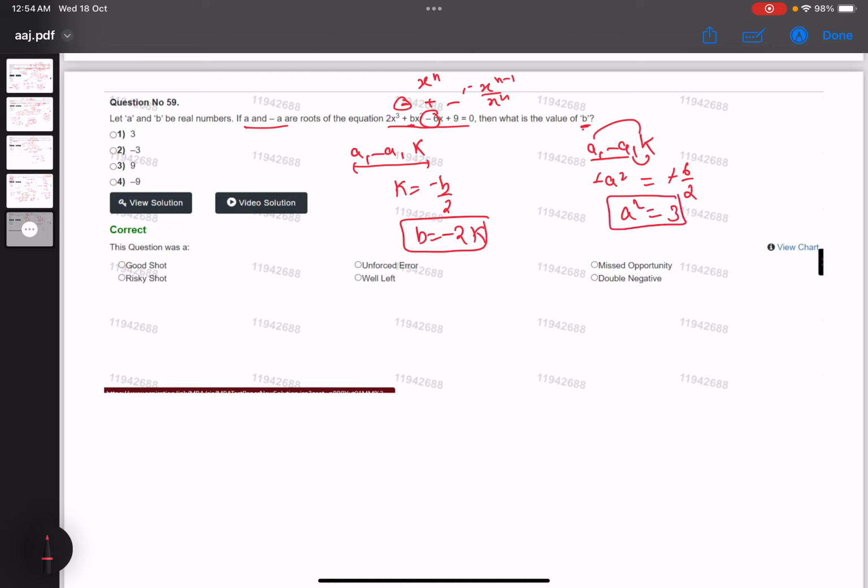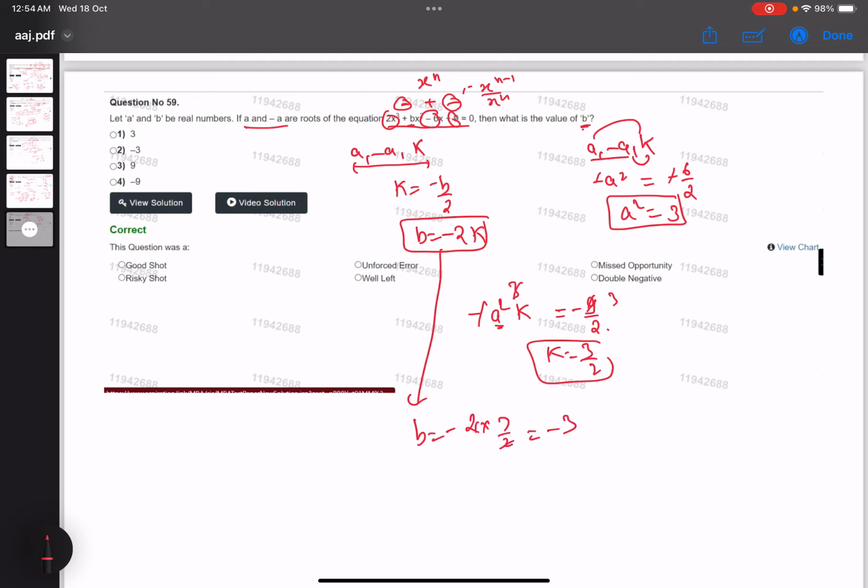Now the product of all three roots, so minus a square k. This will be minus of 9 by 2. Okay, solve this. A square is 3, so 3 times 3 is 9. So k we got as 3 by 2. Value of b will be how much? Minus 2 into 3 by 2. So minus 3 is the answer to this question.